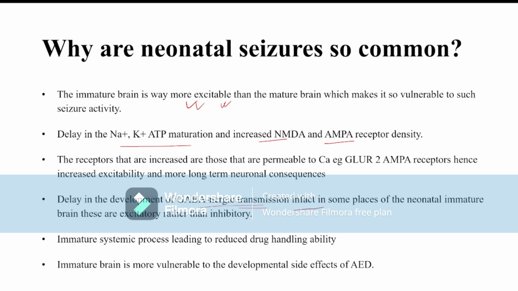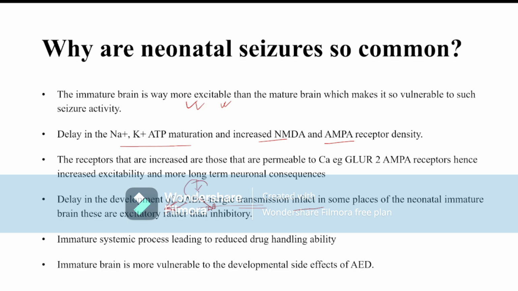That means GABAergic receptors are fewer in neonates than in the adult, and this GABAergic receptor mainly has an inhibitory effect in the brain. That means they prevent seizure activity, but in infants, some GABAergic receptors have an excitatory effect. That's why they are more prone to neonatal seizure, because there is a delay in the development of GABAergic transmission receptors.